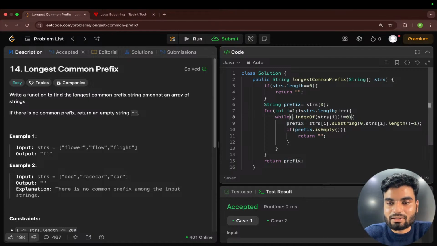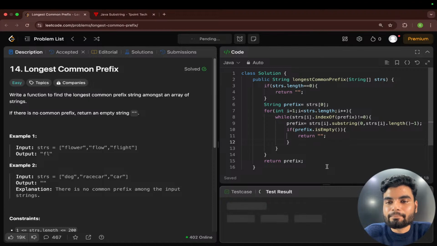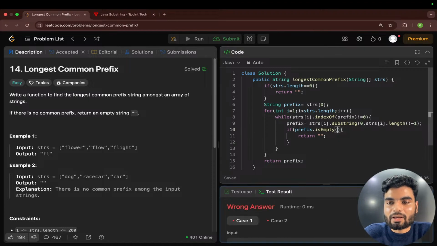So here the problem in this Java code: does strs[i] contain the prefix? Okay, prefix. Then we're reducing the prefix. I hope now this works. The length will work here anyway. If the length is 0, at that time we can return it.